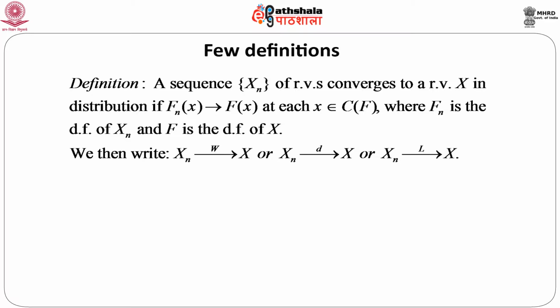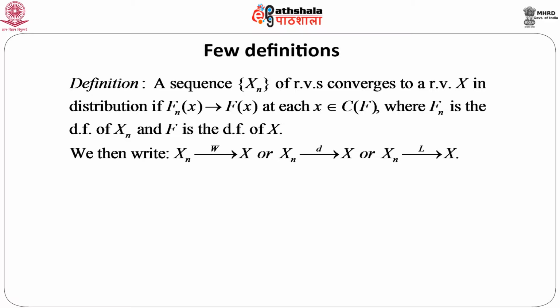The definition goes like this: a sequence X_n of random variables converges to a random variable X in distribution if F_n(x), the sequence of distribution functions corresponding to the sequence of random variables, converges to F(x), the distribution function of the random variable X, at every point x which is a continuity point of F. So, this convergence is basically with respect to the convergence of the sequence of distribution functions.